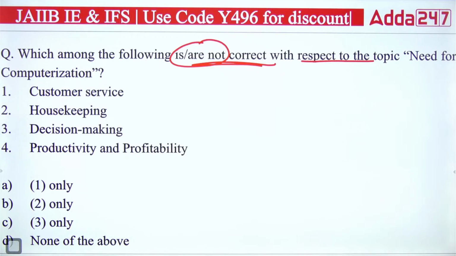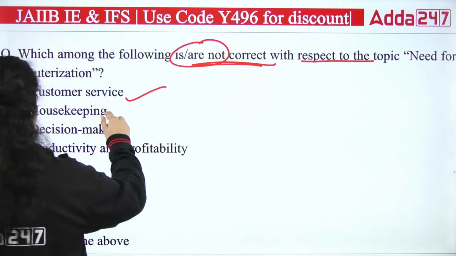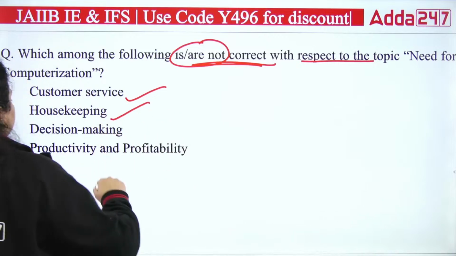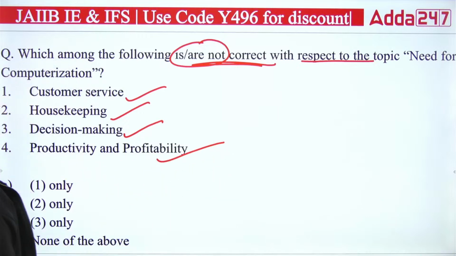The right answer is that these are all needed. We want to provide better customer service, we want housekeeping, we want right decision making, and we want productivity and profitability. It means the right answer will be D.